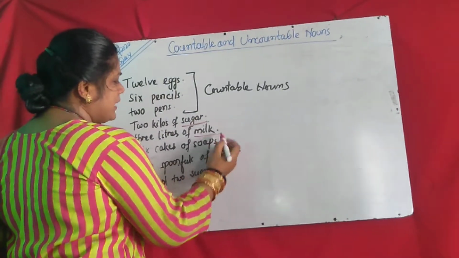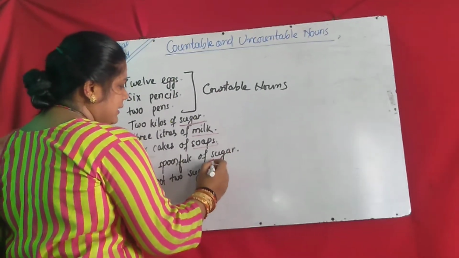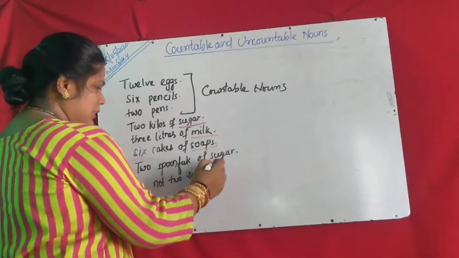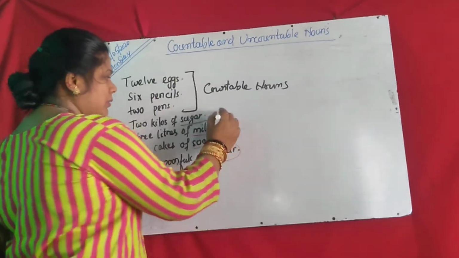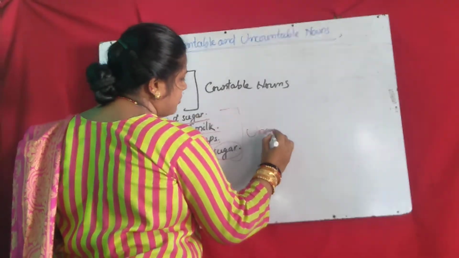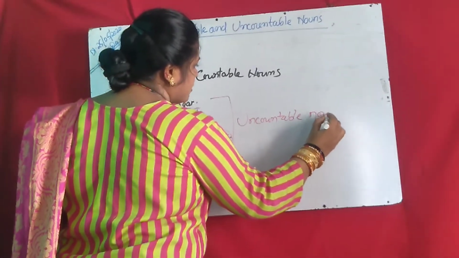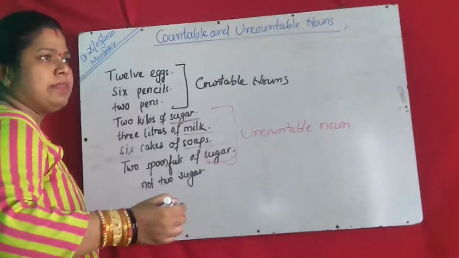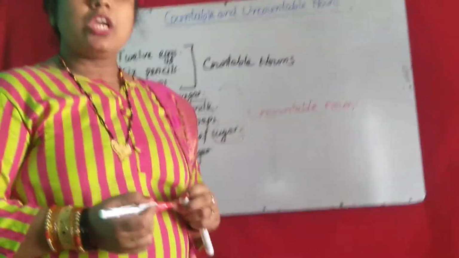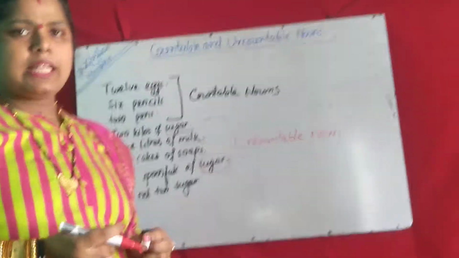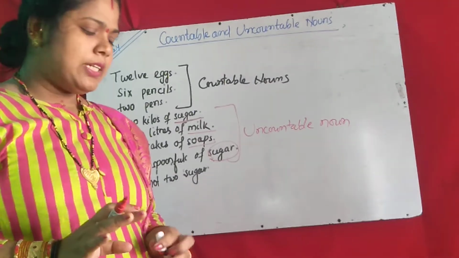Sugar, milk, and also sugar here. These are all uncountable nouns. Okay. So which you can't count by numbers, they are called uncountable nouns. Which you can count by numbers, they are countable nouns. So this is almost clear.